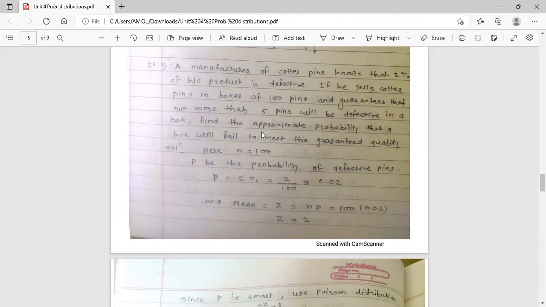Now find the approximate probability that a box will fail to meet the guaranteed quality. We are interested in the probability that the box will fail to meet the guaranteed quality. What is the guarantee? That not more than 5 pins will be defective.